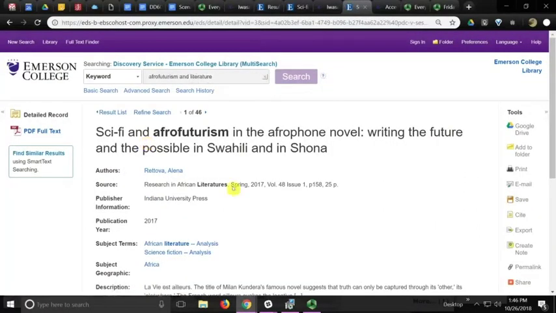Here's an example of an article record page in Multisearch. Sci-fi and Afrofuturism in the Afrophone novel, from the journal Research in African Literatures, published by Indiana University Press. All right, so how do we access the full text of this article? I'm so glad you asked. In the upper left corner, you'll usually find a PDF or HTML full text link. Let's see if it works.